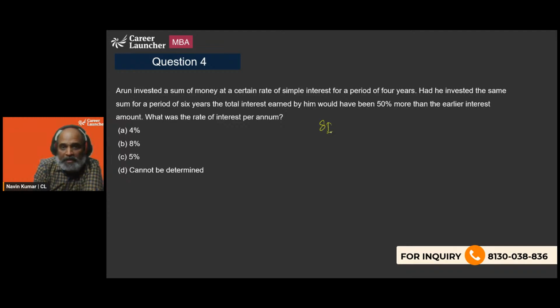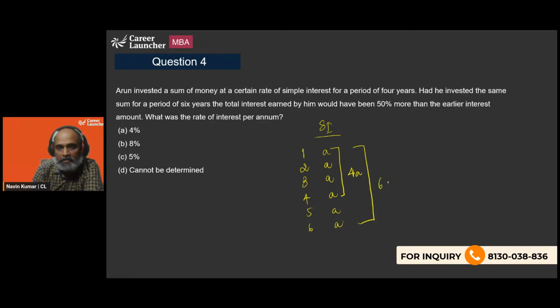So in the case of simple interest, whatever interest you earn in the first year, let's call it A. Second year, you're going to earn the same. Third year, the same. Fourth year, the same, irrespective of whatever principal or rate of interest those are. Fifth year, the same. Sixth year, the same. Right? So in 4 years, you earned 4A. In 6 years, you will earn 6A, which will be 50% more, which is obvious.